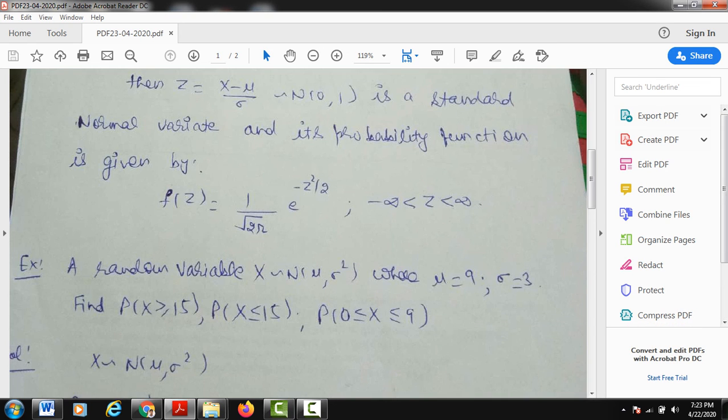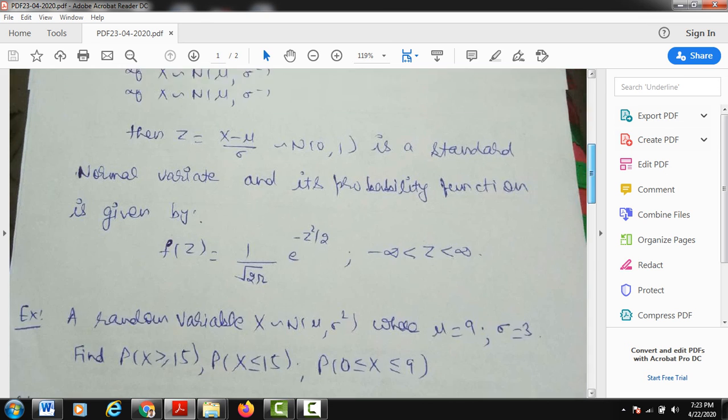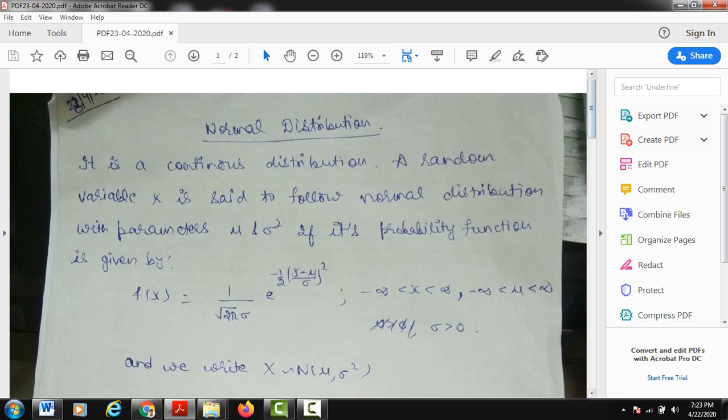So these are the basic applications of normal distribution. The main application of normal distribution is to find the area under the curve under consideration. Okay, so students, there are 3 distributions in your syllabus, that is binomial, Poisson and normal.